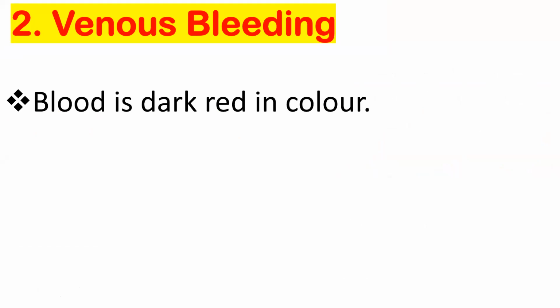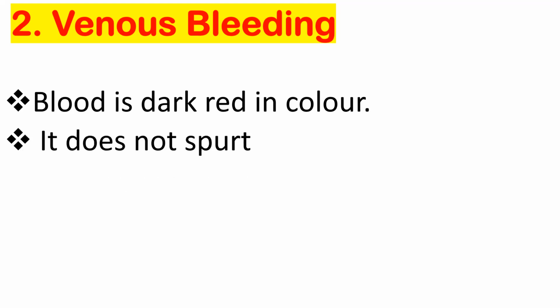But in case of venous bleeding, the color of the blood is dark red, and it does not spurt. That is the difference between arterial bleeding and venous bleeding.